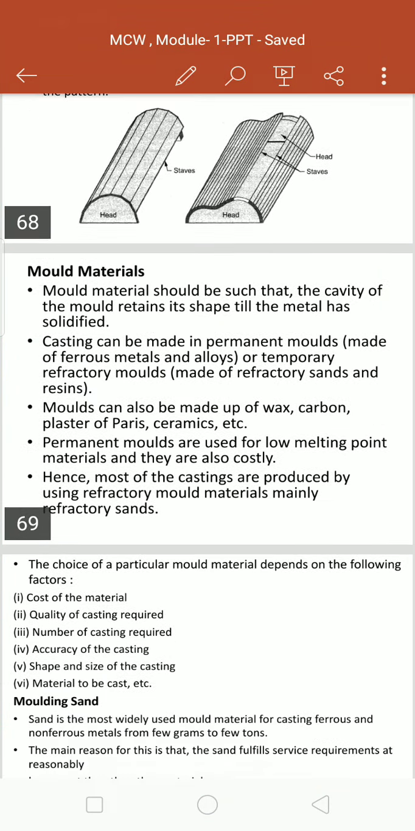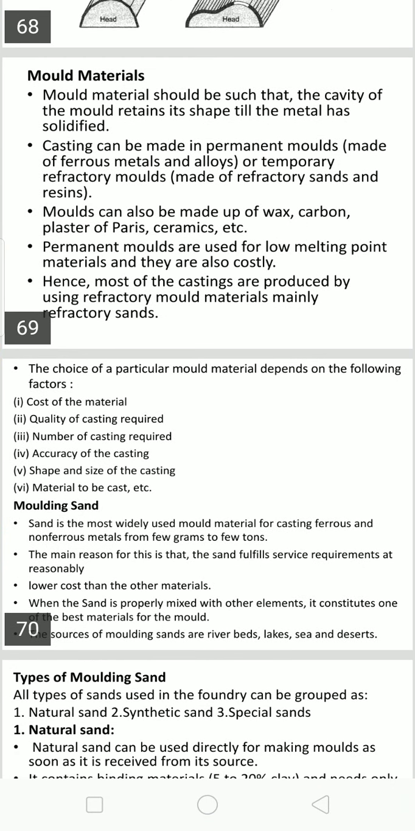Good afternoon, students. In the previous class, we have already discussed pattern allowances, pattern materials, and types of patterns.